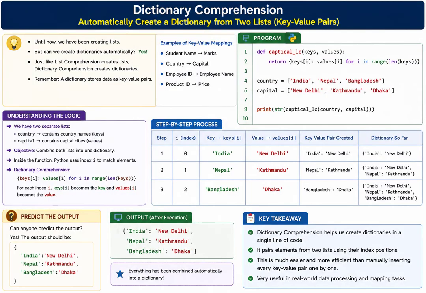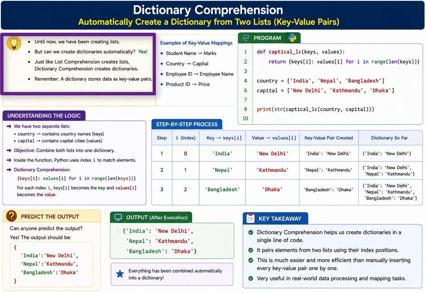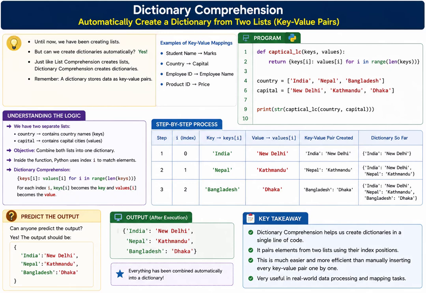Now let us move to another exciting concept called dictionary comprehension. We have seen lists, but can we create dictionaries automatically? The answer is yes. Just like list comprehension creates lists, dictionary comprehension creates dictionaries. Remember that a dictionary stores data as key value pairs. For example, student name and marks, country and capital, employee ID and employee name, product ID and price. Whenever we need to generate these mappings automatically, dictionary comprehension becomes extremely useful.